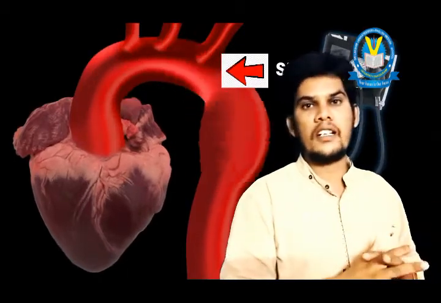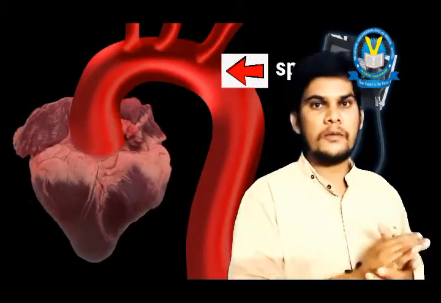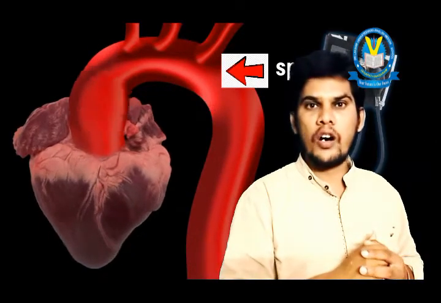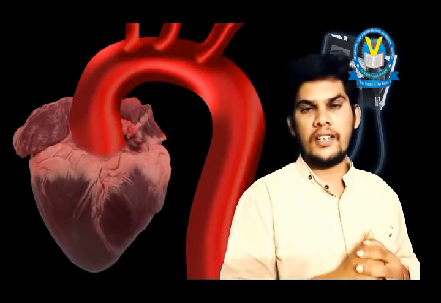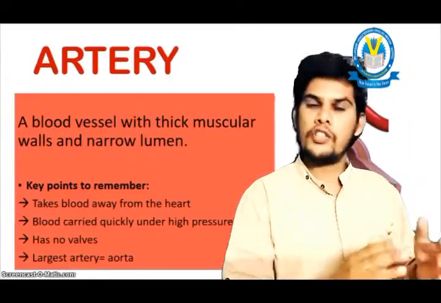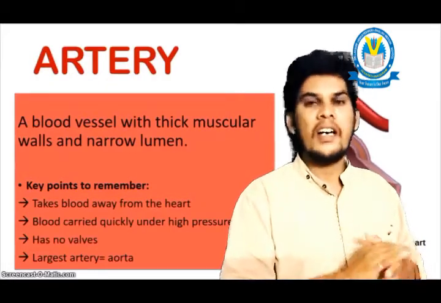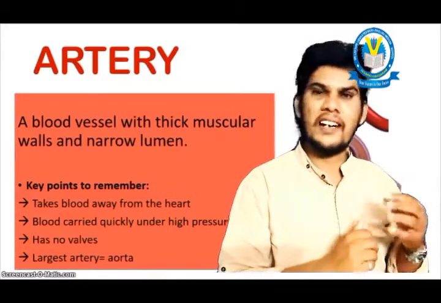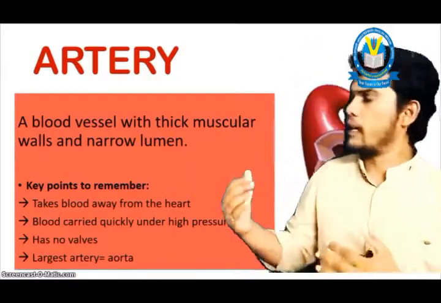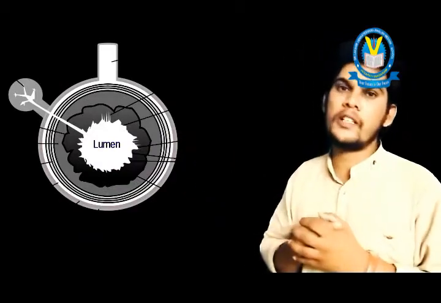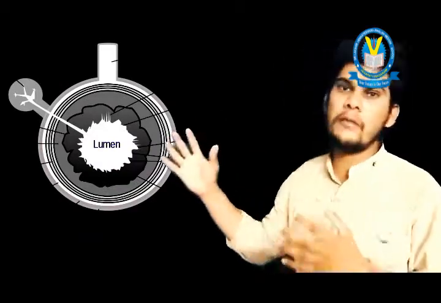To bear those spouts, the walls of the arteries are constructed with thick tissue, and the lumen space in the arteries is very small compared with the veins. But in veins, the center space, that center space is called the lumen space, is very big.